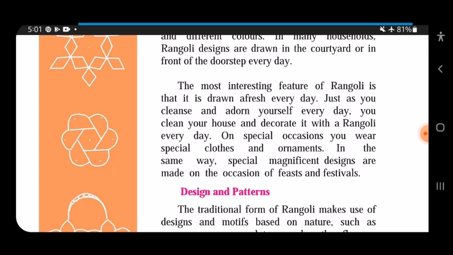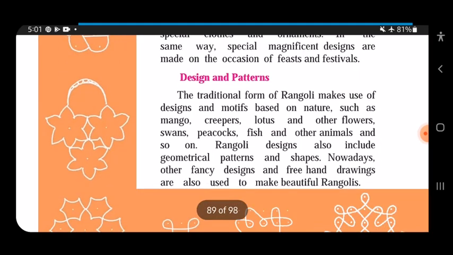Now, when you make a rangoli, it's not of one type. There are so many different types of rangoli that we make nowadays. Let's see the designs and patterns. The traditional form of Rangoli makes use of designs and motifs based on nature, such as mango, creepers, lotus, and other flowers, swans, peacocks, fish, and other animals, and so on. So some of you make a peacock, we make a fish or a flower. These are all different types of designs we make in a rangoli.